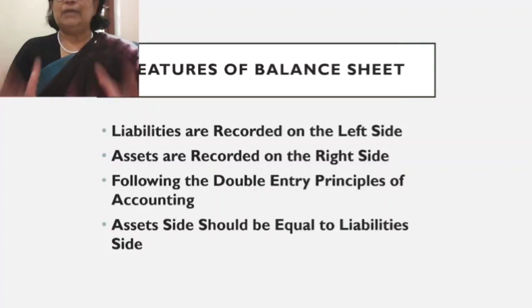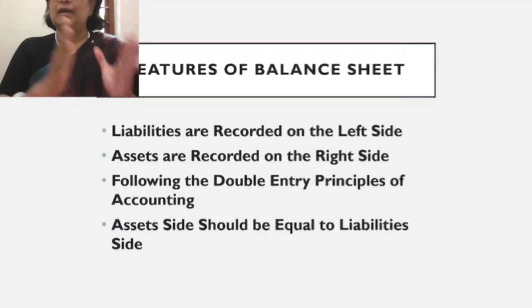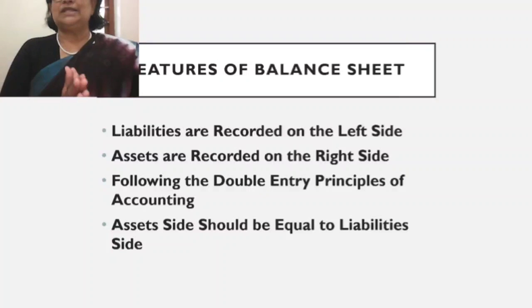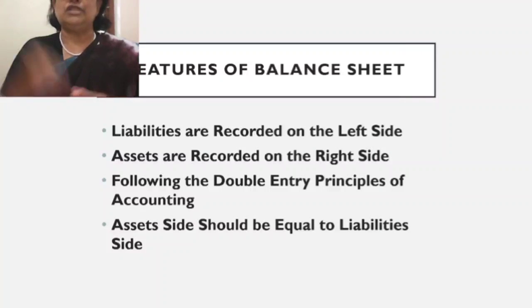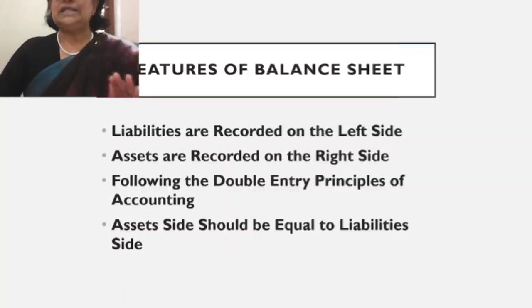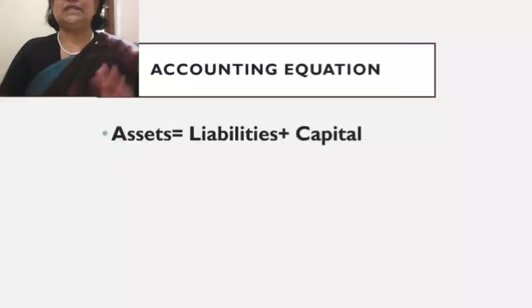When you are learning the balance sheet, always remember that the asset side should be equal to the liability side. If it's not balancing, then you have to go back to your original entries and check where you have made the mistake. You have to correct it, because the balance sheet asset side will always be equal to the liability side.